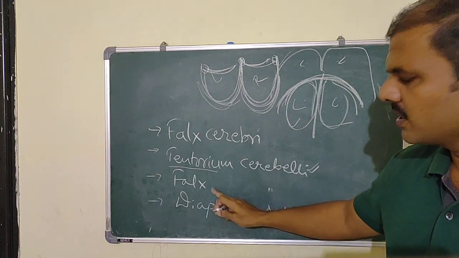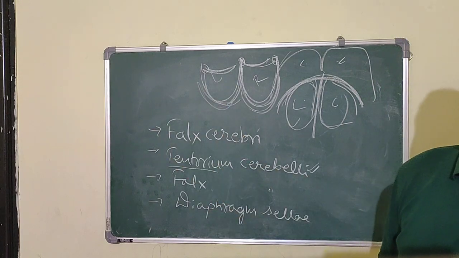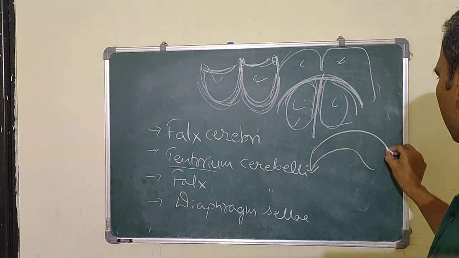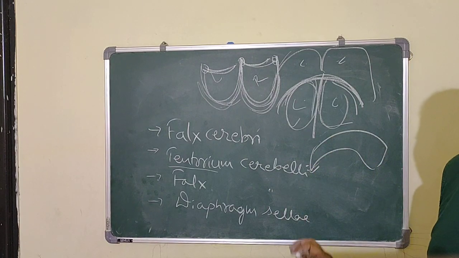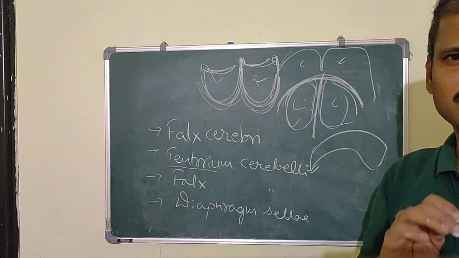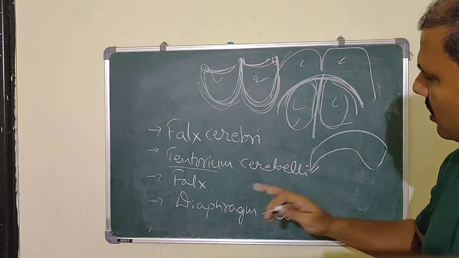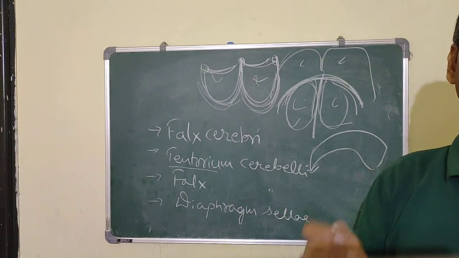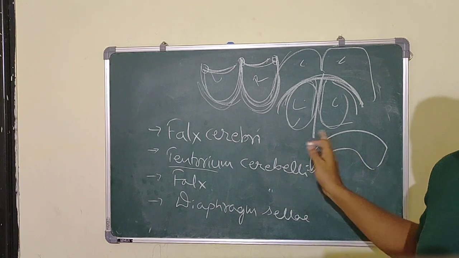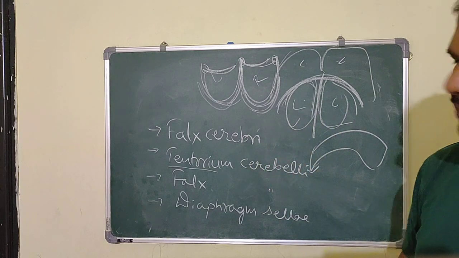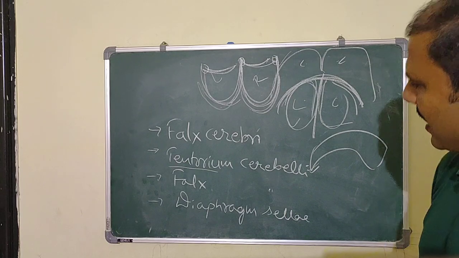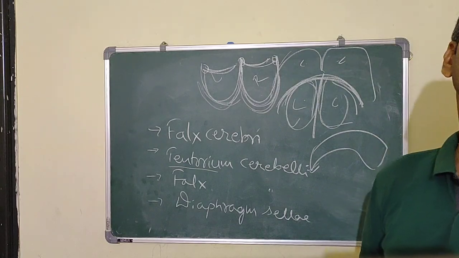In structure it is also like the falx cerebri, the same sickle shape, but a smaller size compared to the falx cerebri, which is the larger one. It separates the two cerebellar hemispheres. Okay.